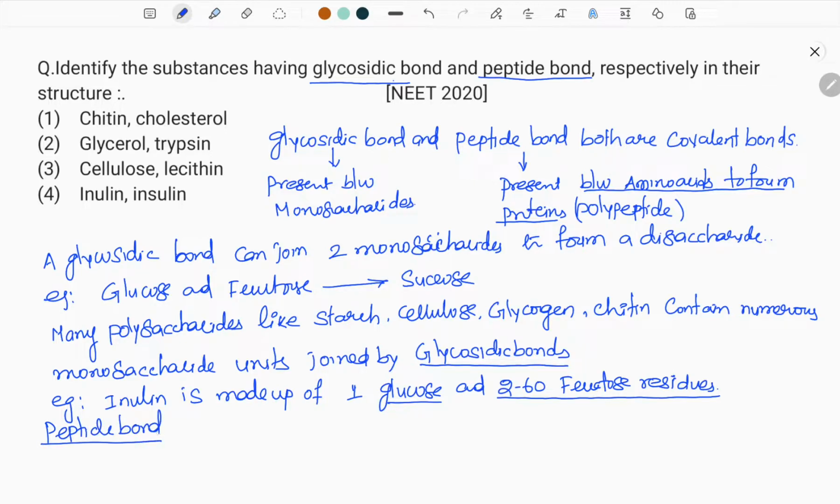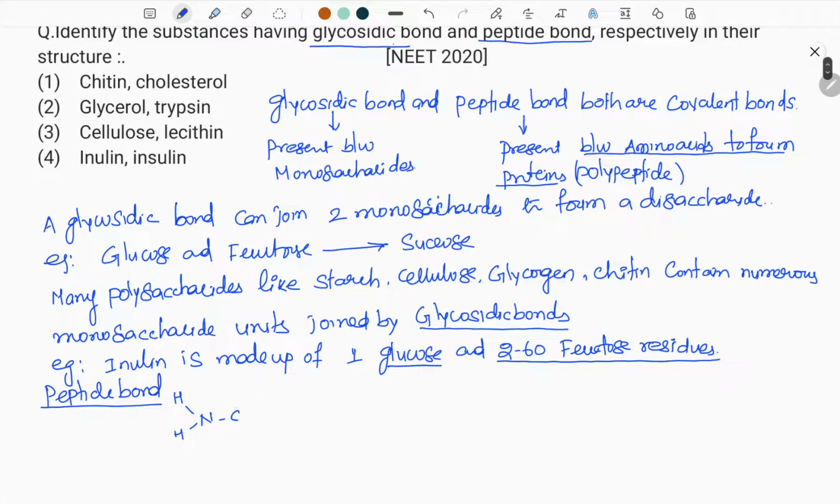So let me see a diagram here. This is amine, NH2. Then we have the alpha carbon, hydrogen, R1. Then it is having the carboxylic acid, C double bond O, OH. So this is one amino acid having the R1 group.